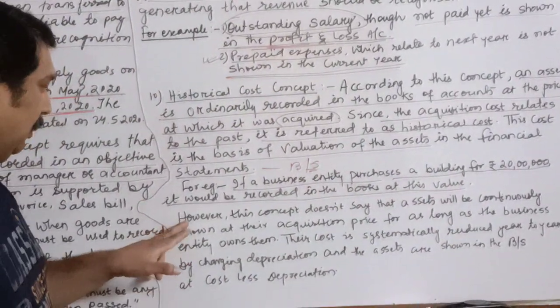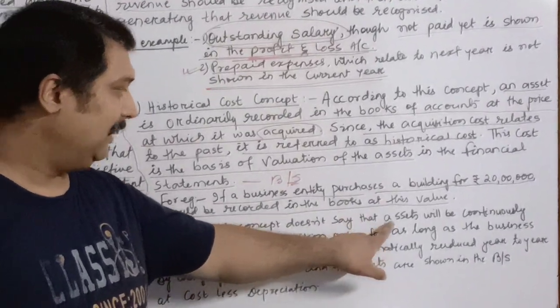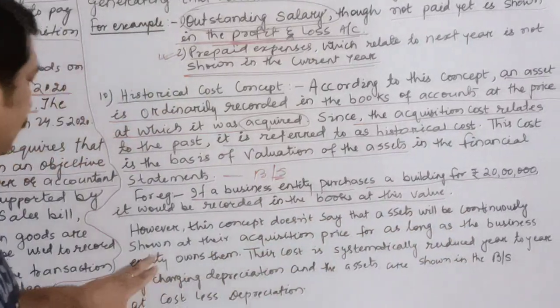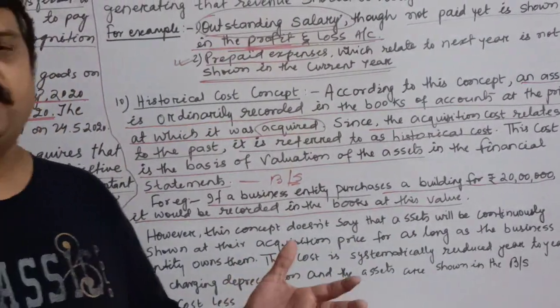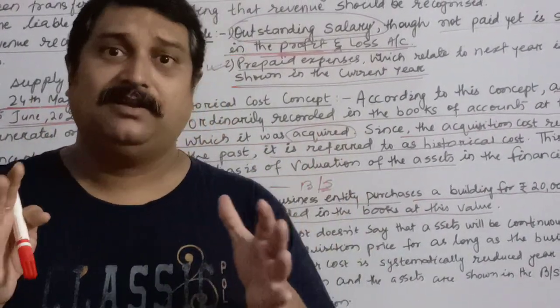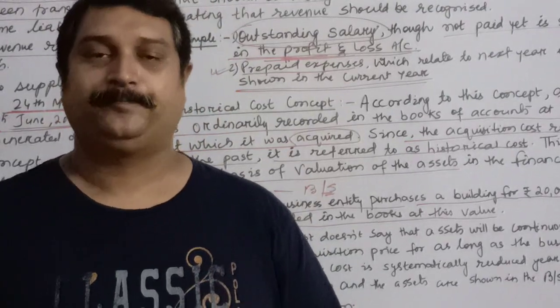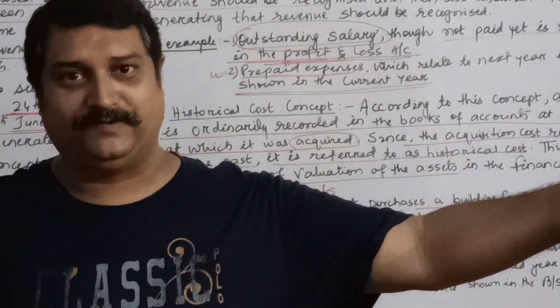However, this concept never says that an asset should be continuously shown at their acquisition price. Children, it is very much understood that when we buy any asset, especially fixed assets, they are used for a sufficiently longer period of time.